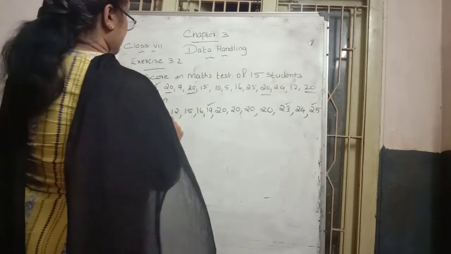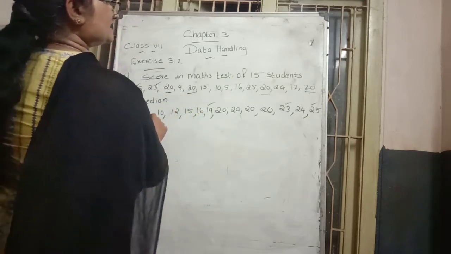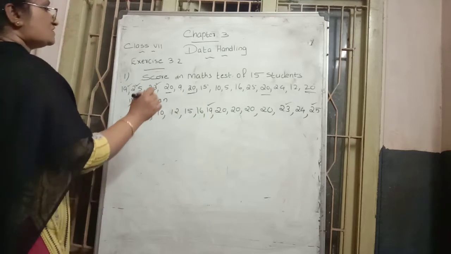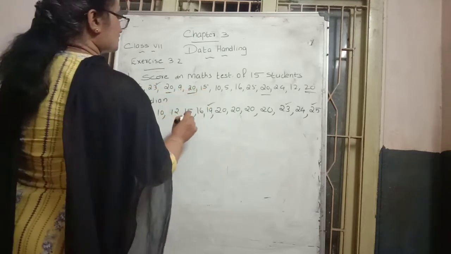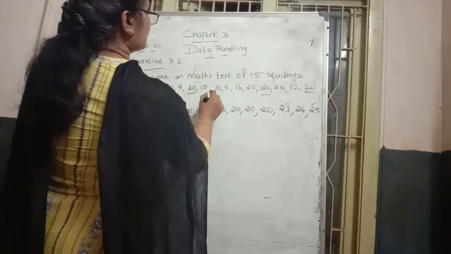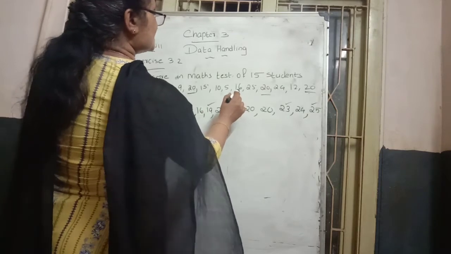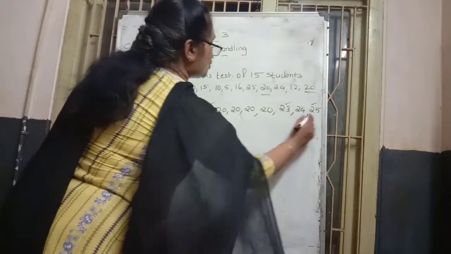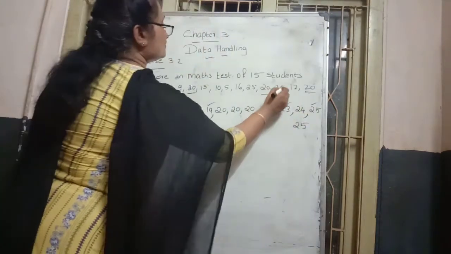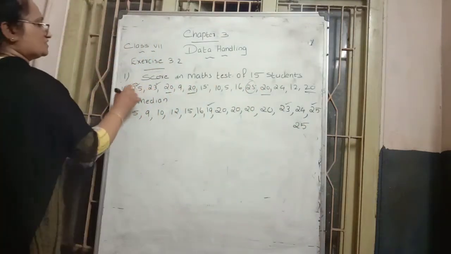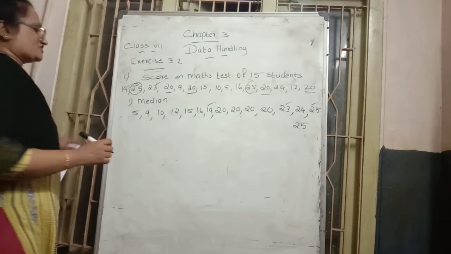Next number is 9. 9 is also there. 9 how many times? 1 time only. Then next 15, how many times? 1 time. Next 16 is there. 25, 2 times are there. That's why here 25 is represented as 2 times. So now 15 numbers are there.